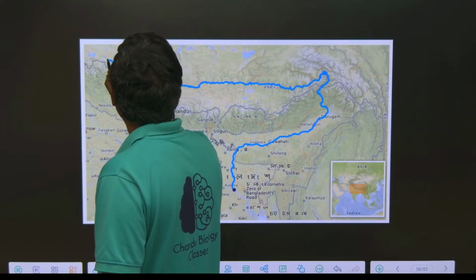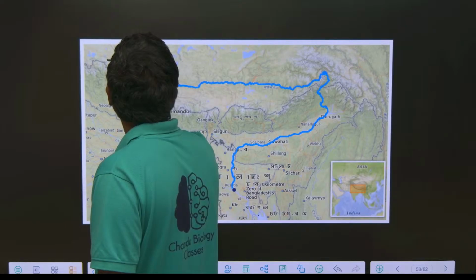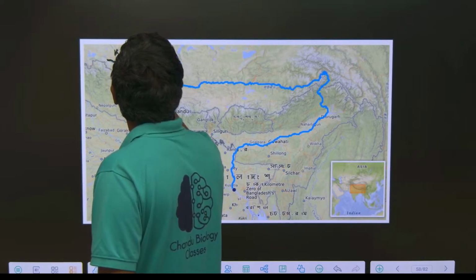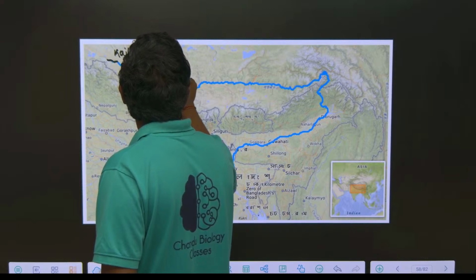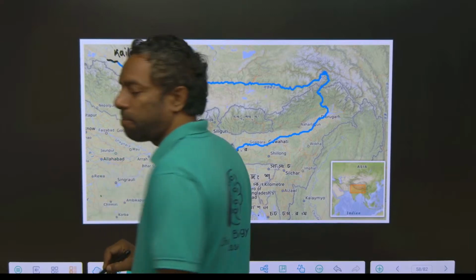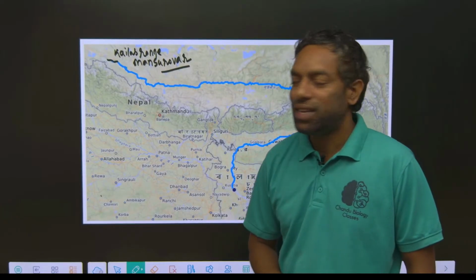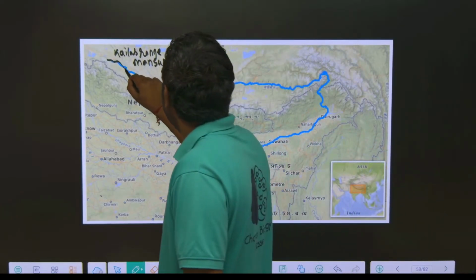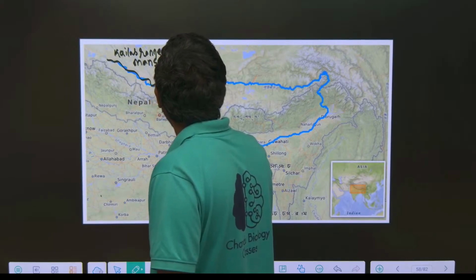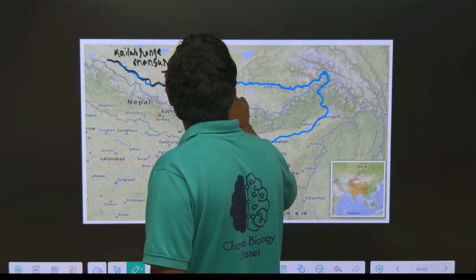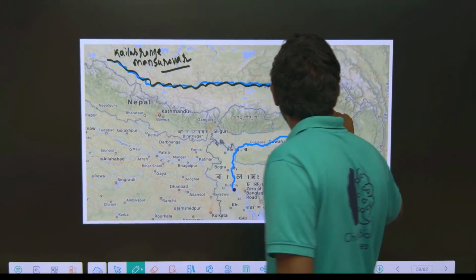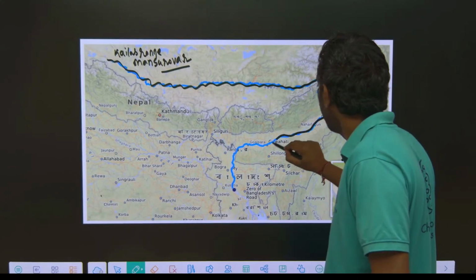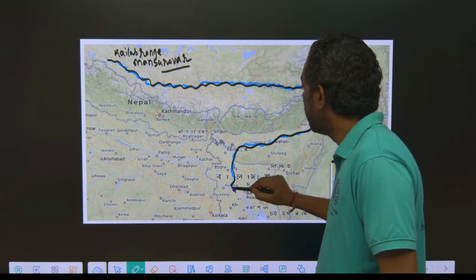Here is Tibet and the Kailas range, with Manasa Sarovar as the place of origin. The Brahmaputra flows throughout Tibet, China, and enters India at Arunachal Pradesh, and finally reaches Bangladesh.